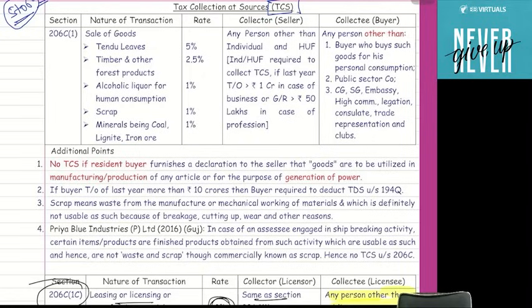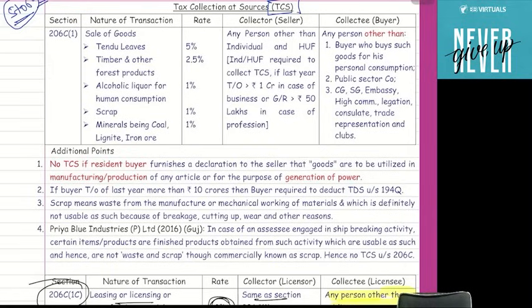Now which 5 goods? First is the Tendu leaves. You know about BD, na? Yeah, that is the Indian cigarette, you can say that. So BD is made from these leaves, that is called Tendu leaves. And you know that in the market you can purchase the BD for 5 rupees also. So the TCS rate on the Tendu leaves is 5%.